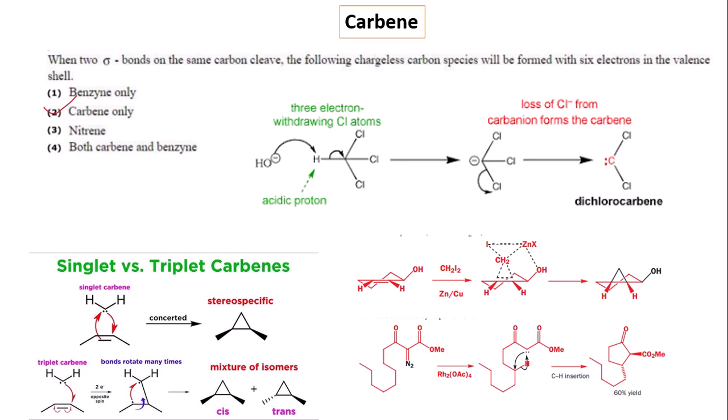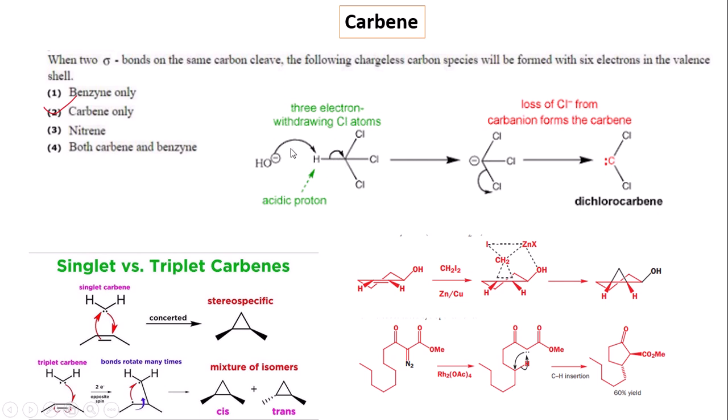When two sigma bonds on the same carbon cleave, the following chargeless carbon species are formed that can react with... that produces different types: benzynes only, carbene only, nitrene only, or both carbene and benzynes. We know that carbene is a chargeless sextet species which can eliminate the two groups from the same carbon atom by reaction with a base.